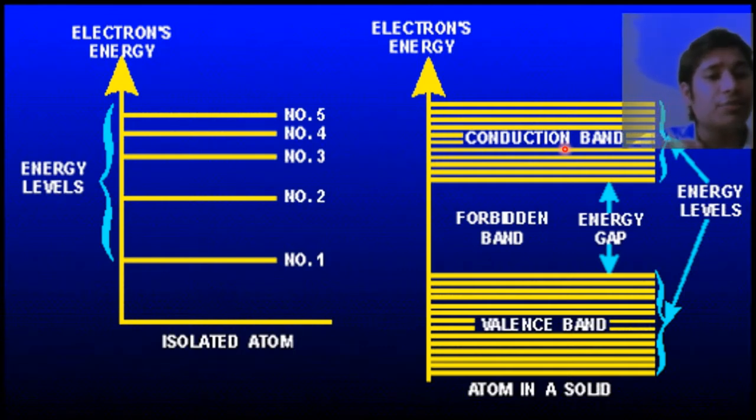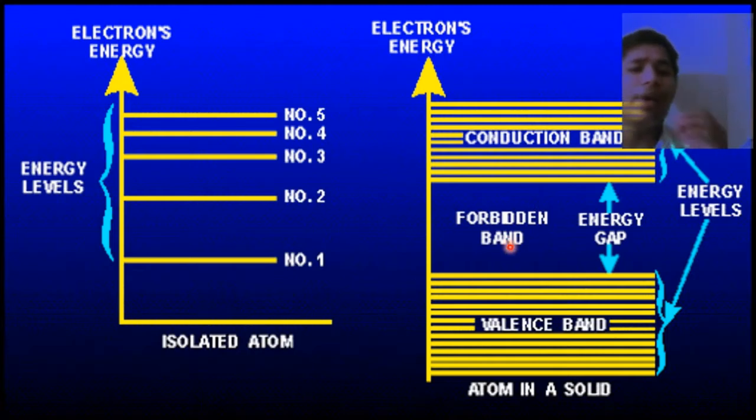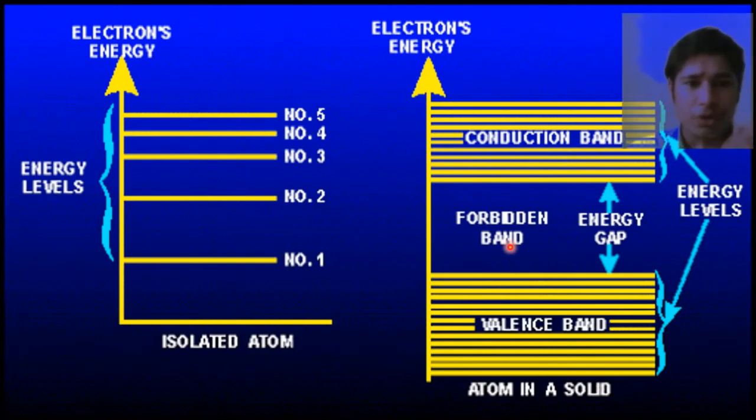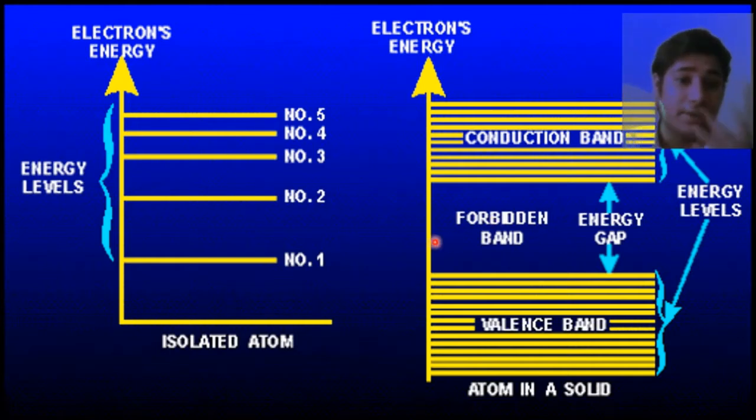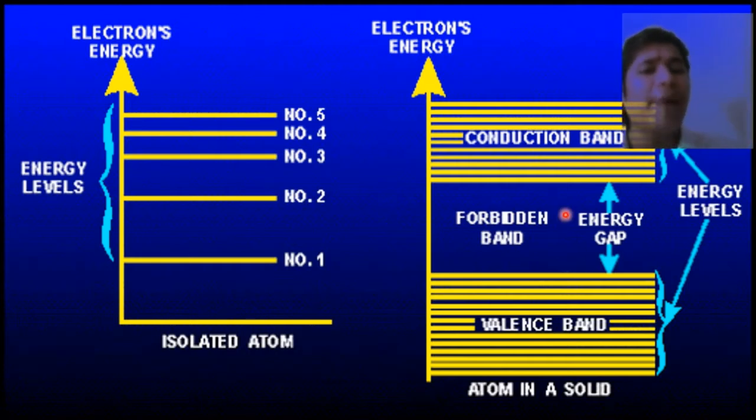Here there is a certain amount of energy jump which is called the forbidden band. No electrons stay or stop here, but they jump directly from the valence band to the conduction band. This is most important. No electron remains here. Hence this gap plays an important role in conduction.